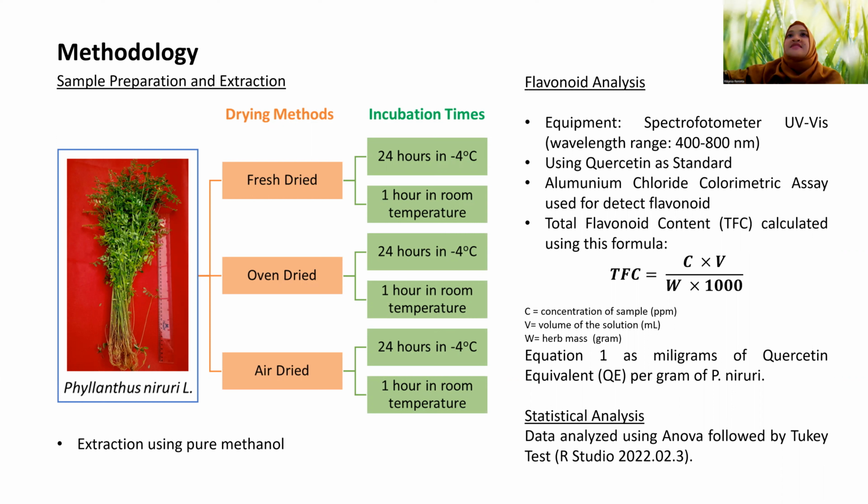For flavonoid analysis, we're using a spectrophotometer at wavelength range between 400 to 800 nanometers, and we're using quercetin as standard. To detect flavonoids, we're using aluminum chloride colorimetric assay, and to calculate the flavonoid, we're using the total flavonoid content formula. And to analyze the data, we're using the RStudio application.